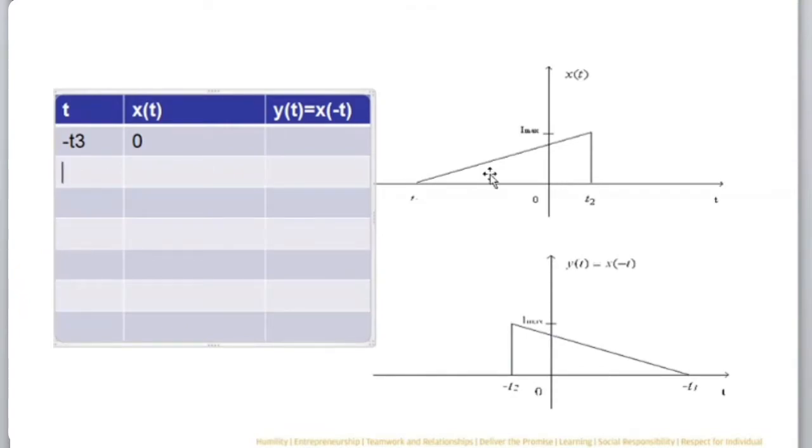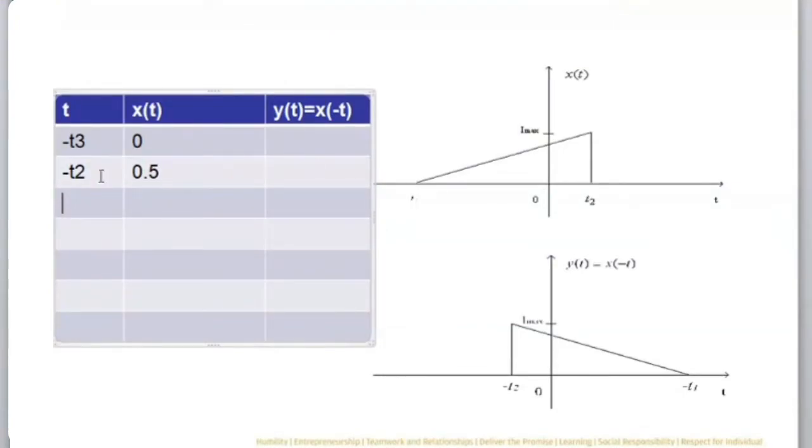And let us assume this is minus t2, and let us assume the maximum value, whatever you're seeing, is 1, and this is half, 0.5. This magnitude here is 0.5, and this I will say is a maximum. And what is happening at 0, I will assume it is